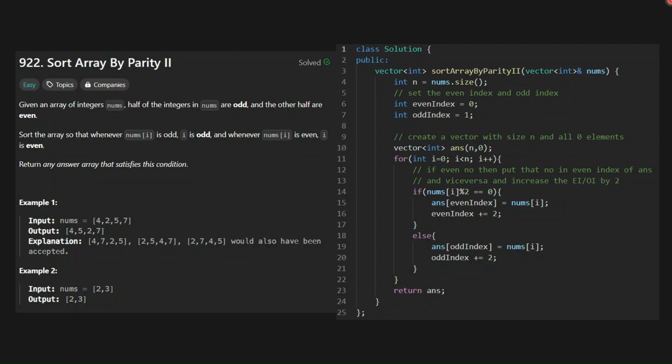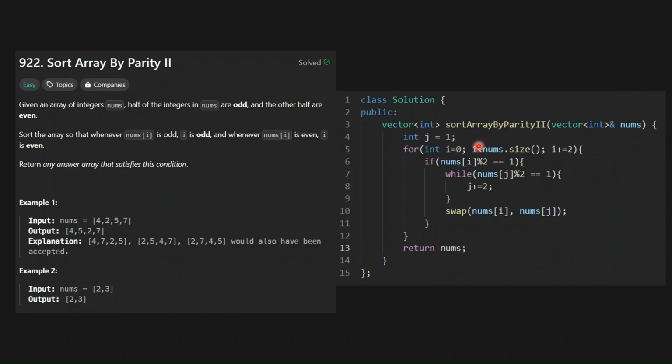So the first question is sort array by parity. It's an easy level question. This is the brute force approach, and what it does is we are creating an answer vector and we are storing the elements of the nums vector using the parity. This is not optimized because it's using some space, and the space complexity is O(n), which we do not want. We want O(1) space complexity.